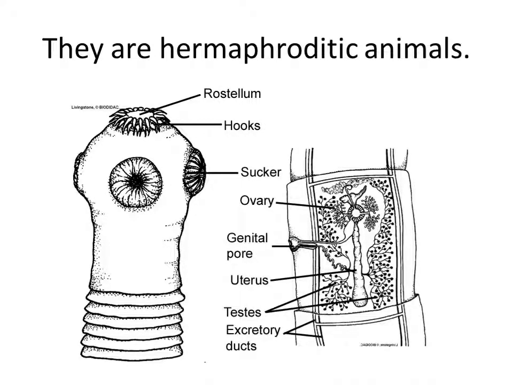and also ringworms. They are hermaphroditic animals. Some are very dangerous, some are not. Important is that the most complex part is the head, consisting of the rostellum, hooks, and suckers which surround its head structure. Again, its reproductive system is very well developed, and the digestive system and circulatory system are not well developed. Typical parasite.